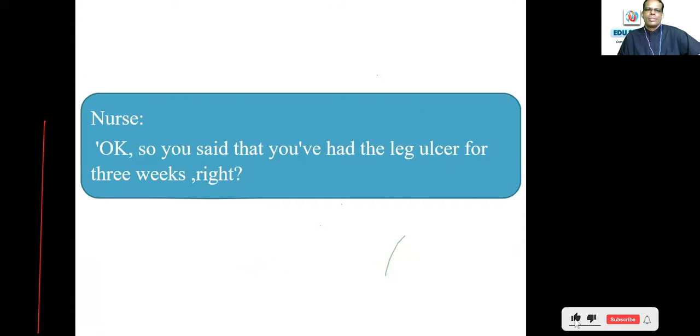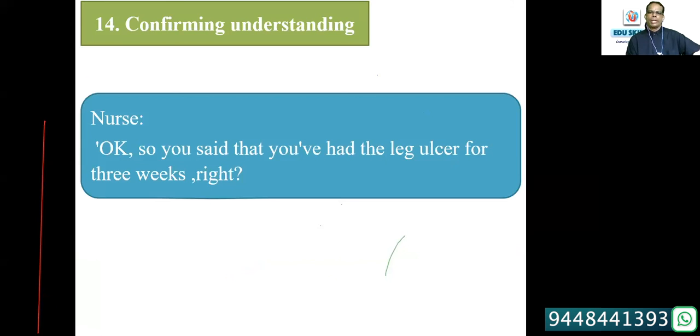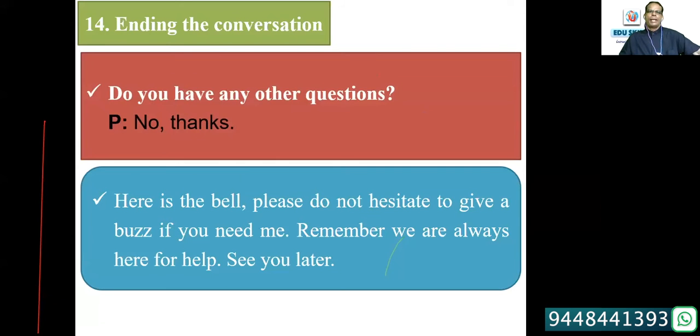So giving suggestions. And confirming understanding. You have to make sure the patient has understood what you said. So you can say, okay, so you said that you have had the leg ulcer for 3 weeks, right? If you did not understand properly, or to check how long they are suffering from this particular condition, you can ask them again and confirm your understanding. Then ending the conversation: Do you have any questions?